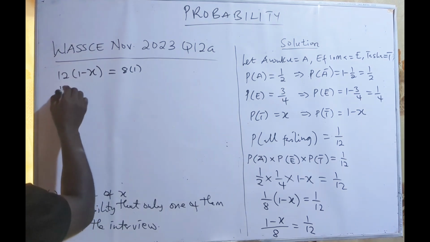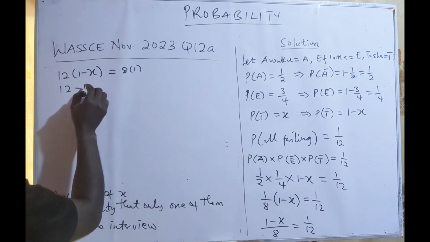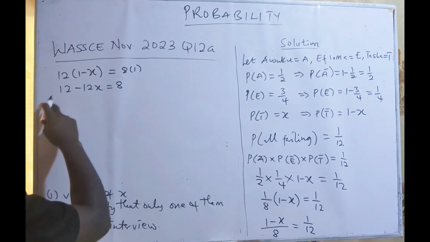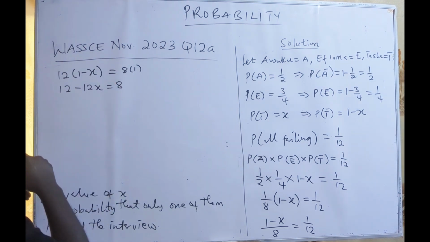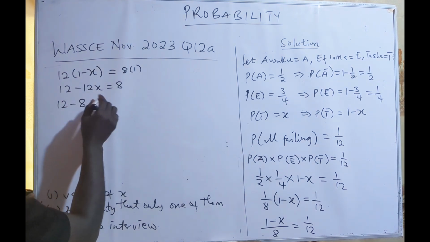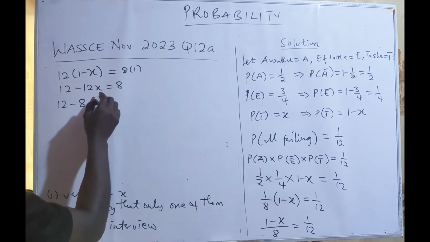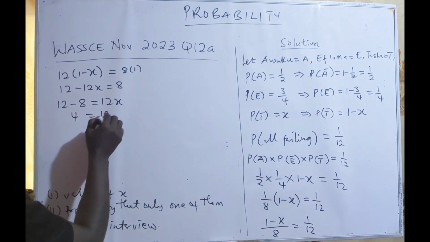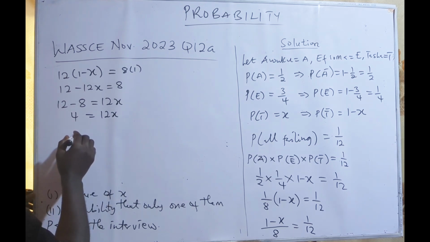12 times 1 will give me 12. 12 times minus 1 will give me minus 12x equal to 8. Let me bring the x to one side. So 12 minus 8 equal to 12x. 12 minus 8 will give me 4 equal to 12x.